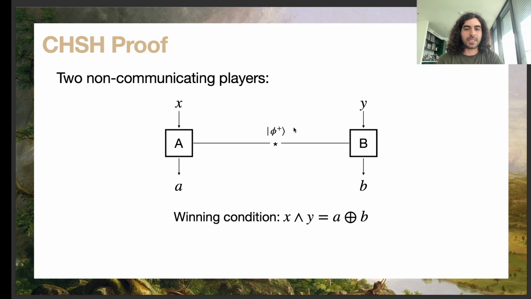So this is the depiction of the CHSH game, and as you can see we have two parties, A and B, each getting a random bit as an input, X and Y, and outputting A and B, which are again bits. And the winning condition of the game is that A plus B should be equal to X times Y.